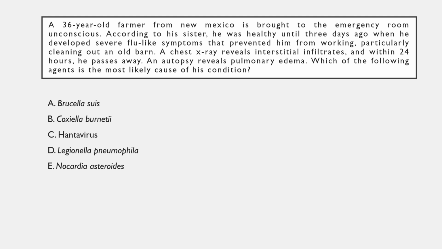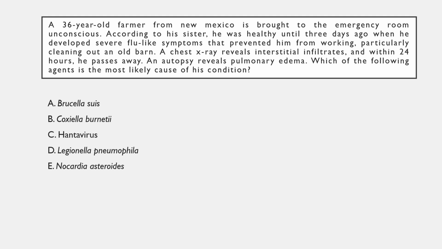A 36-year-old farmer from New Mexico is brought to the emergency room unconscious. According to his sister, he was healthy until 3 days ago when he developed severe flu-like symptoms that prevented him from working, particularly cleaning out an old barn.